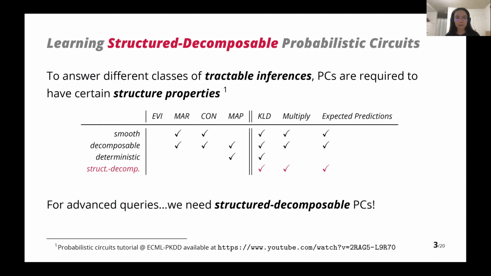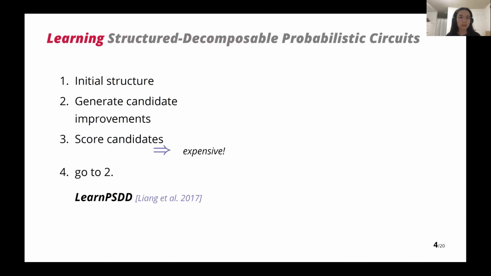Here, our paper is about how to learn such a circuit that can answer such advanced queries. The current learning algorithm is learn PSDD. The learning routine starts from some initial structure, and then it updates the structure iteratively. For each iteration, it generates many candidates, and then scores the candidates and picks the best. Step 3 is very expensive because you need to evaluate each candidate at each step.